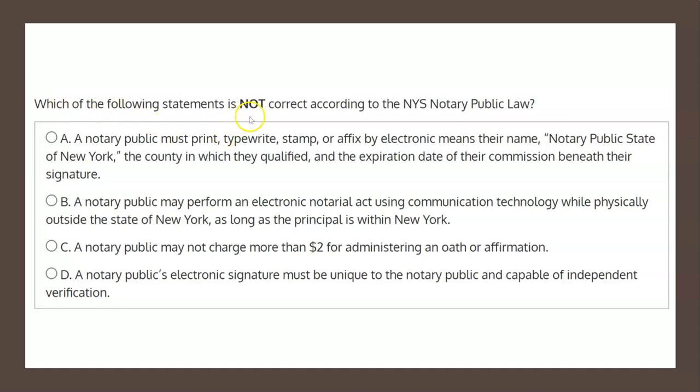Which of the following statements is not correct according to the New York State Notary Public Law? To answer this question, let's have a look at the four choices to determine the solution. Choice A states, a notary public must print, typewrite, stamp, or affix by electronic means their name, Notary Public, State